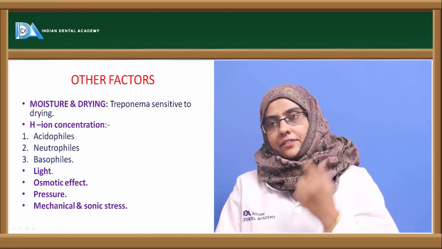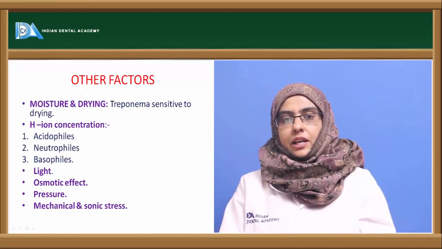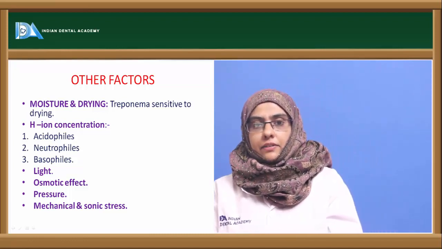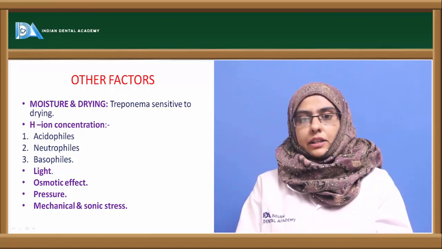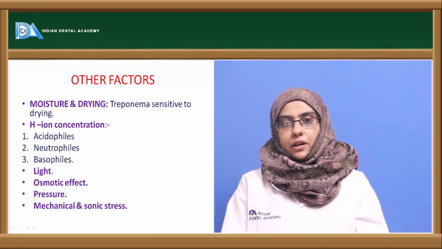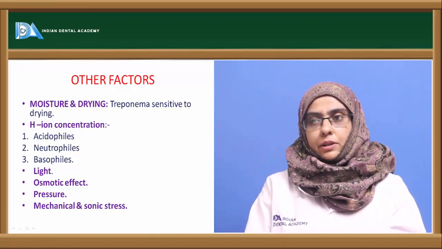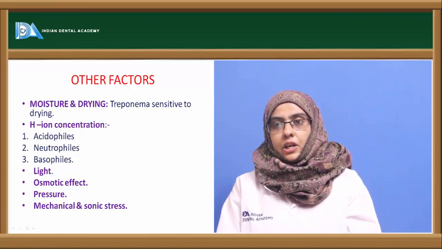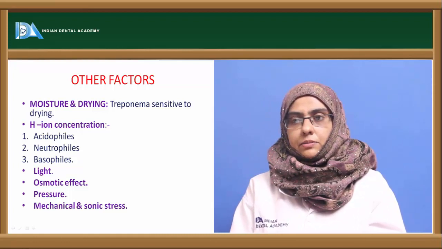So the organisms based on temperature can either be psychrophiles, mesophiles, or thermophiles. The other factor required for the growth of microorganisms is moisture. As already discussed, the organism contains 80% water, and if the organisms are subjected to drying, they usually are killed or their enzyme activity is inhibited. There are certain organisms which are highly sensitive to drying, for example Treponema pallidum, which causes the disease called syphilis. So moisture is a very important component for microbial growth.